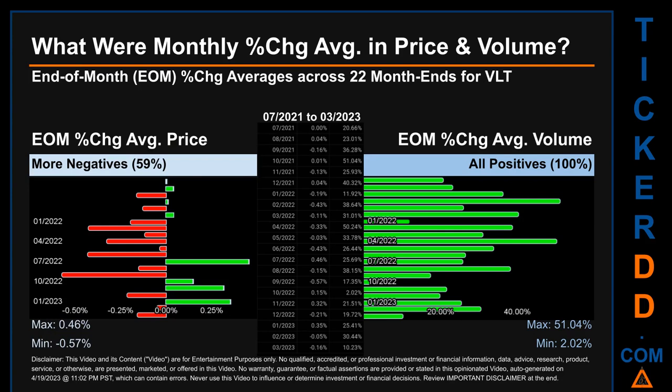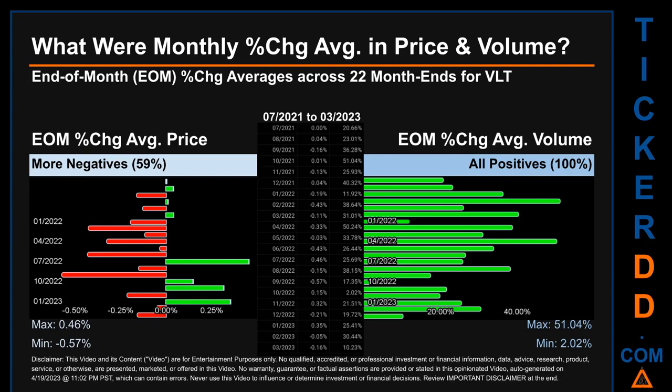What were end-of-month percentage change averages in price and volume for VLT? The monthly average of percentage change in price and in volume were calculated for each of the 22-month ends. That calculation took daily percentage changes and averaged them for each given month. If a month end came out negative, then it means that the month summarily saw a negative change.